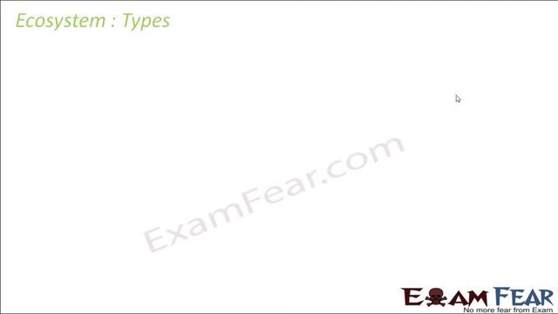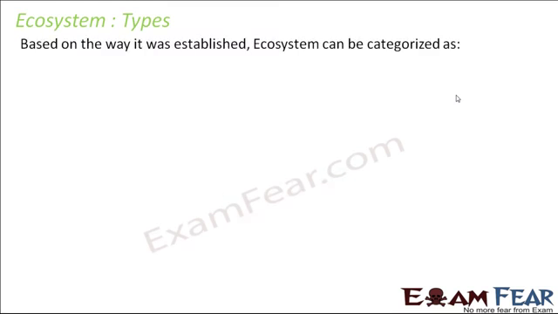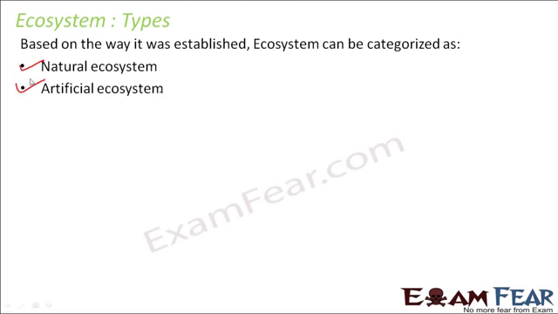Now let us discuss the types of ecosystem. So the types of ecosystem are based on certain criteria. Based on the way an ecosystem was established, they are categorized into two types: natural ecosystem and artificial ecosystem. These two types are based on how the ecosystem was established, whether it established on its own, that is, naturally, or human beings established that ecosystem. So we will talk about natural and artificial ecosystem in a little more detail.